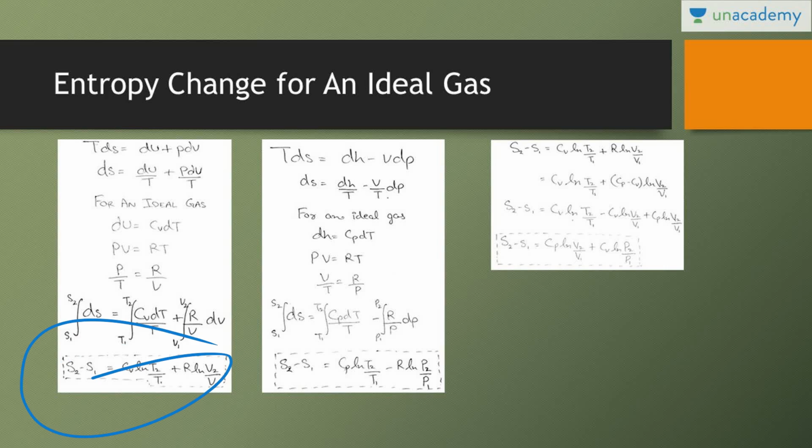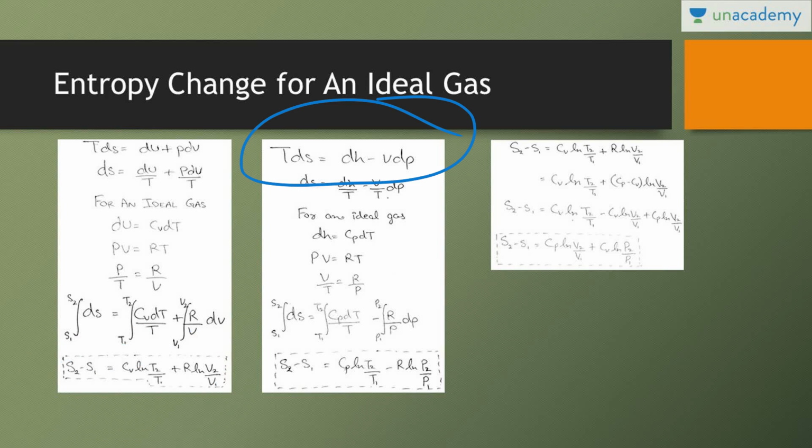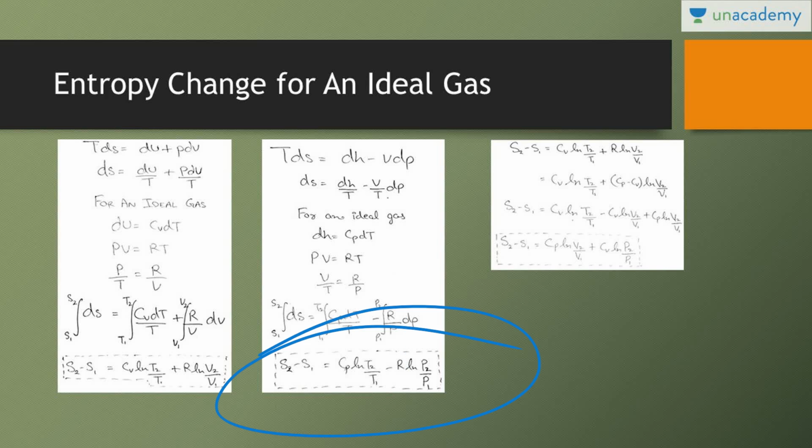Right. Next equation. The next equation is TdS is equal to dH minus VdP. So dS is equal to dH by T minus V by T dP. For an ideal gas, we know that dH is equal to Cp dT and PV is equal to RT, so V by T we can write as R by P. Integrating dS from S1 to S2, Cp dT we integrate from T1 to T2, and R by P we integrate from P1 to P2. The equation comes out to be S2 minus S1 is equal to Cp natural log of T2 by T1 minus R natural log of P2 by P1. So the first equation is related to temperature and volume. The second equation is related to temperature and pressure.